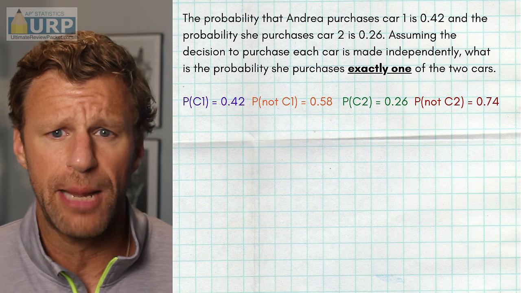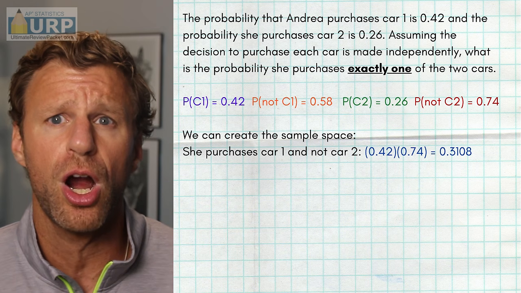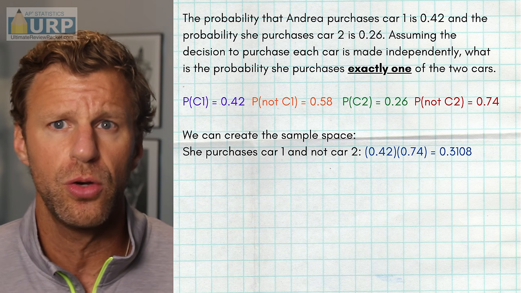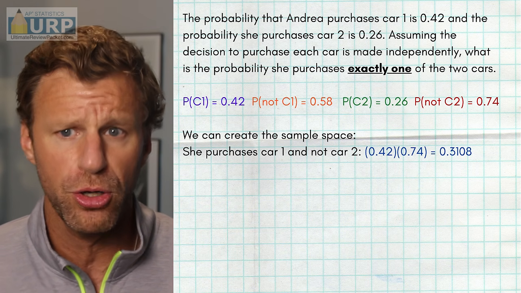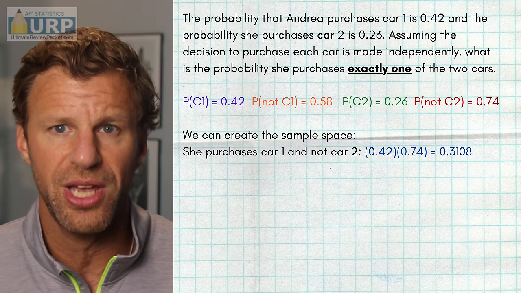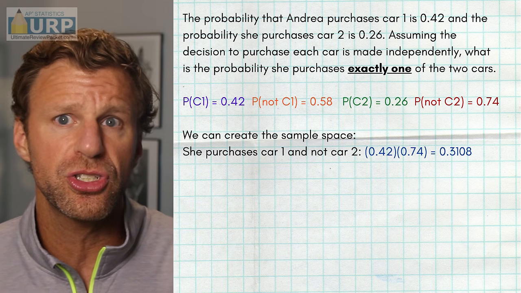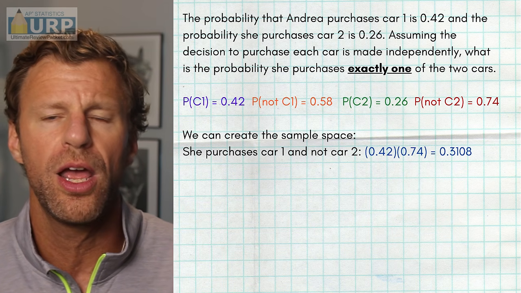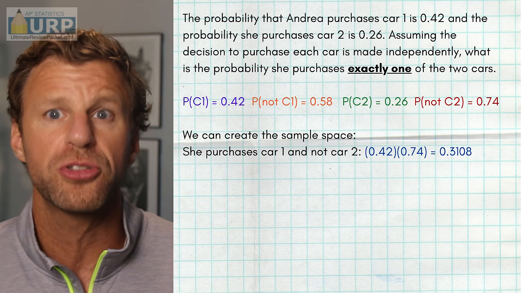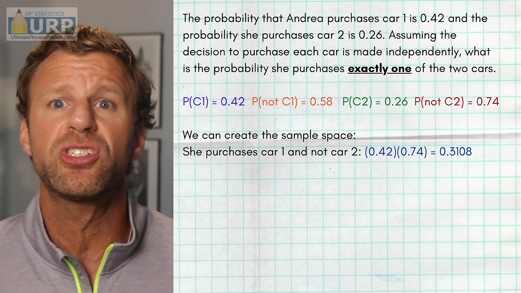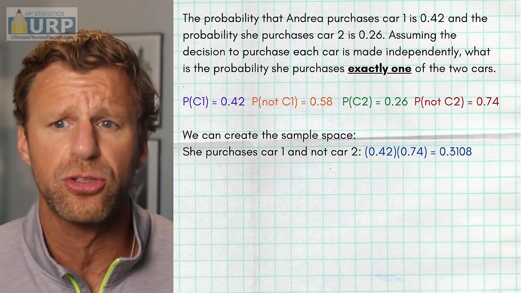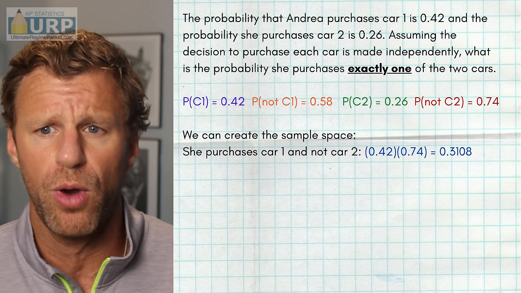Now, what is the sample space here? Well, she could purchase car 1 and not car 2. Again, walk through that. She's going to purchase car 1, 42%, and not purchase car 2, which is 74%. Why am I allowed to multiply those? Because they're independent. When events are independent, you can multiply all you want without too much thinking. So we get 0.3108.